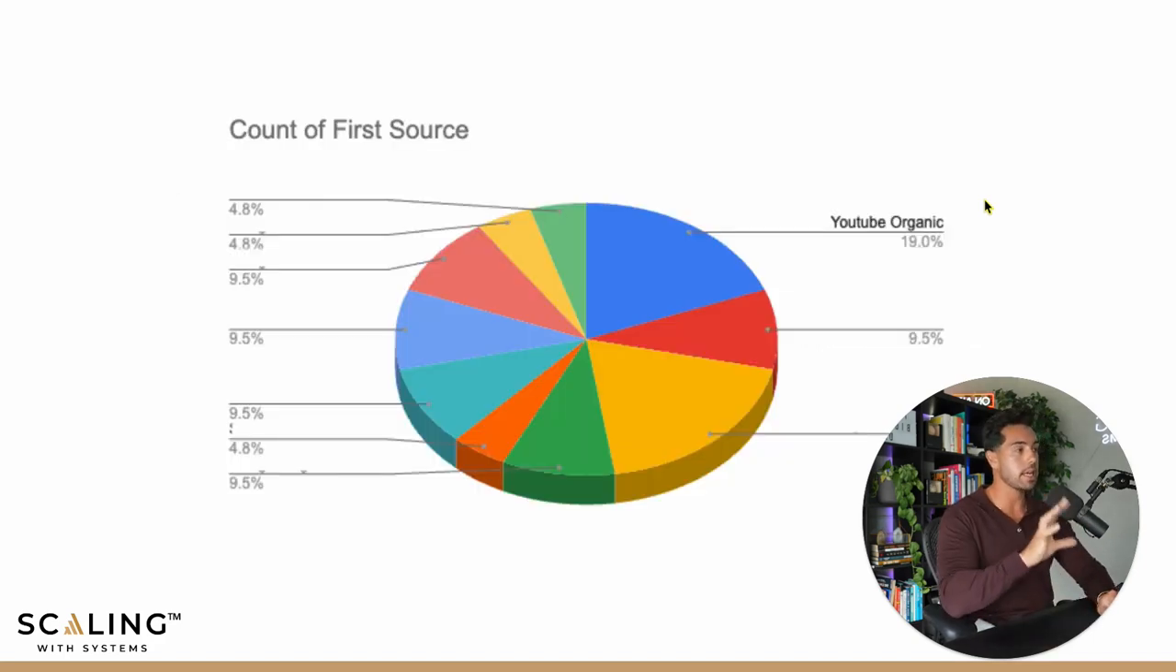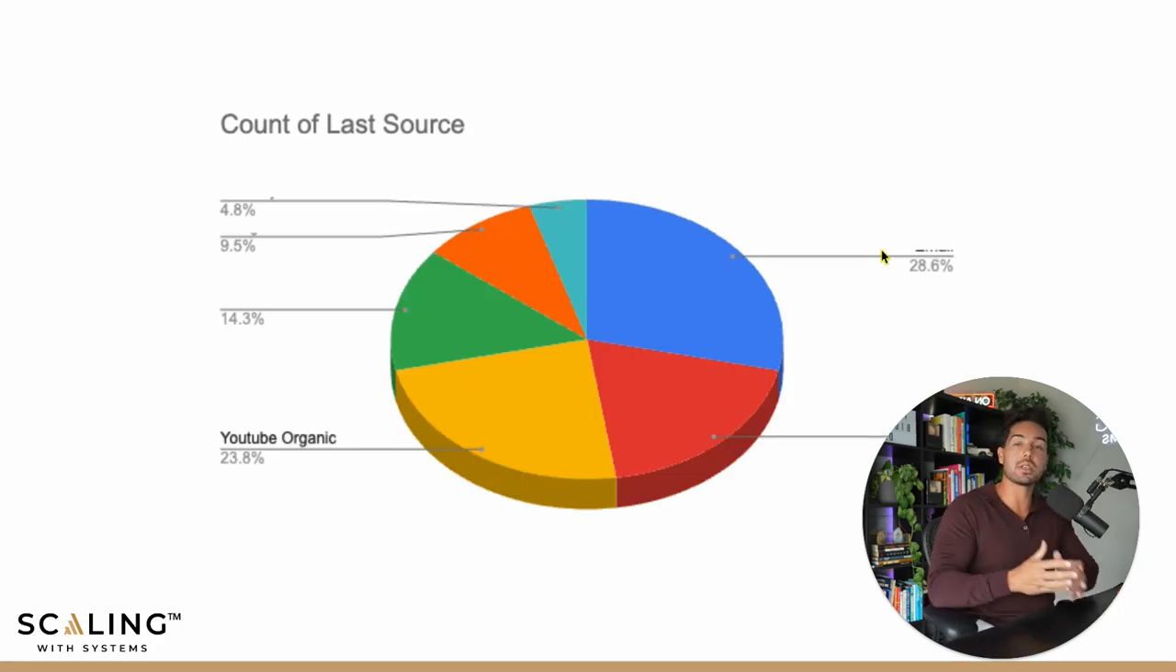This is actually a breakdown of April, the deals that came in. I'm going to break down our first and last source, where deals came from. For the first source, meaning the first time this person ever hit our brand, our website, our sales pages, anything, 19% of the time it came from YouTube. So almost 20% of the time, 1 out of 5 people, the first time they ever heard of this company was through YouTube.